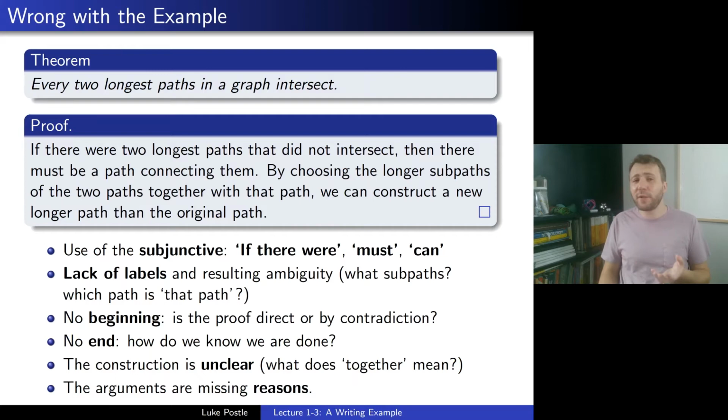Even if you think you're a good writer, it's helpful to be able to diagnose poor writing, or rather this imprecise writing, and to figure out all the ways in which it can be fixed, especially if you're going to be a graduate TA for an undergraduate course, or just to help friends with their writing, or to analyze your own writing, to go back and be able to see what about my writing is imprecise. How can I change it to be better? So let's do that for the rest of this lecture.